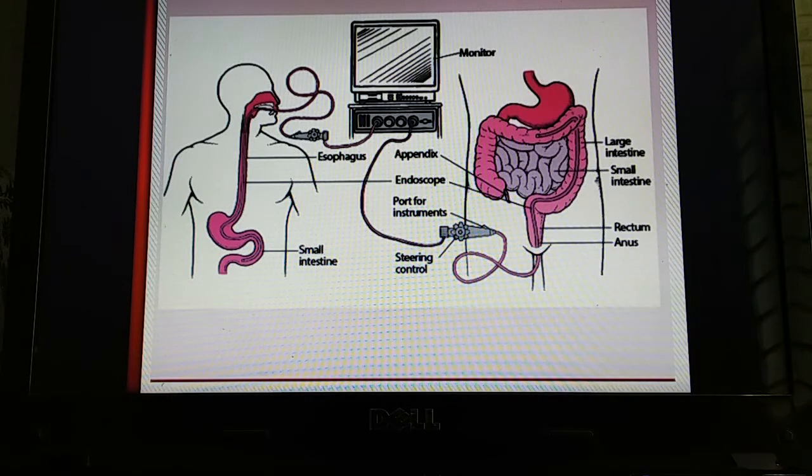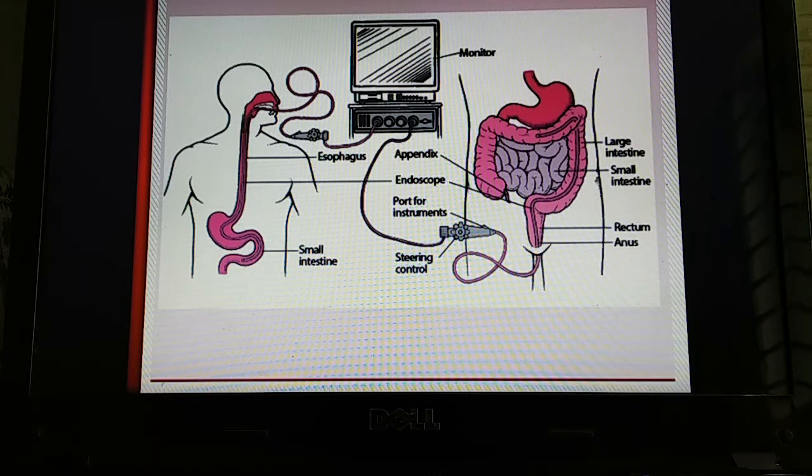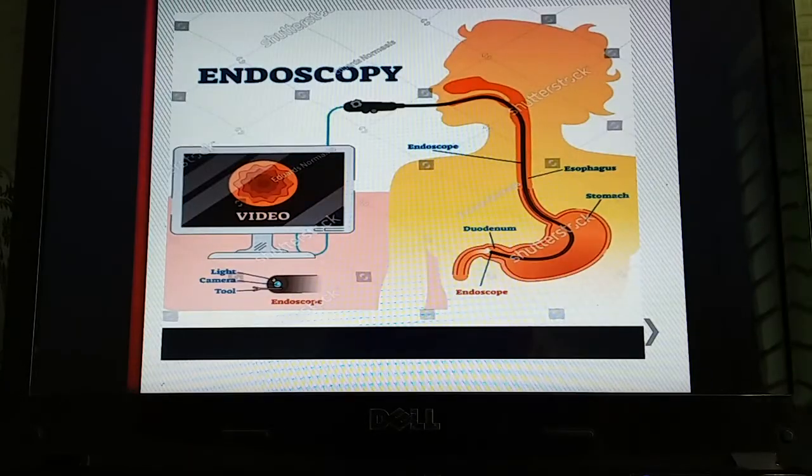And after inserting the endoscope, whatever is going on inside the body of a patient is observed on a monitor. A monitor is also used here to observe everything. This is also another diagram of endoscopy. As I have told you, some endoscopes include light and camera, but some also use a special scissor-like tool or clamp that is used to take tissues from the infected area.